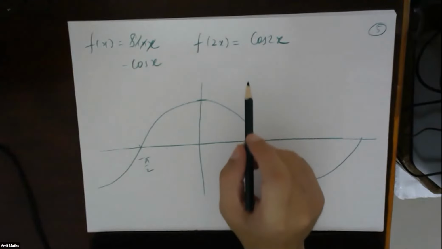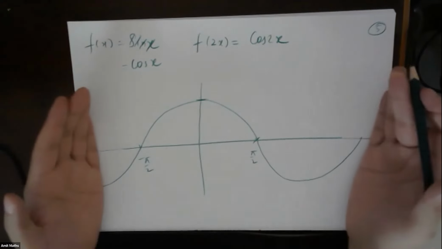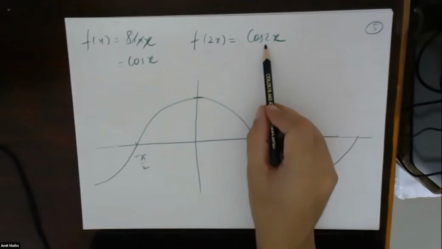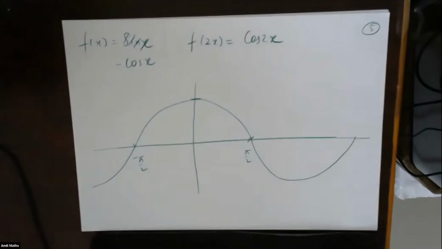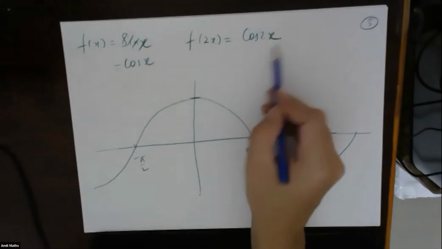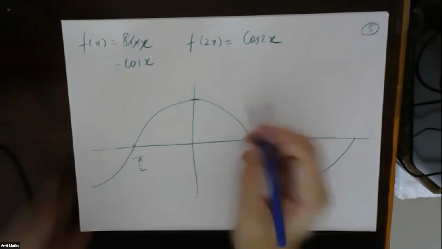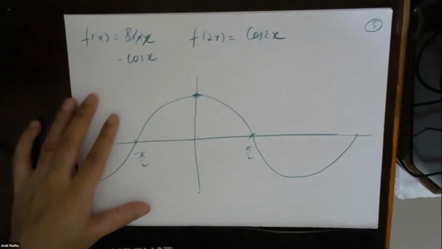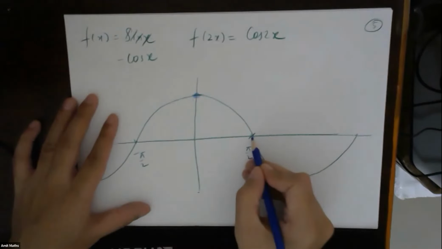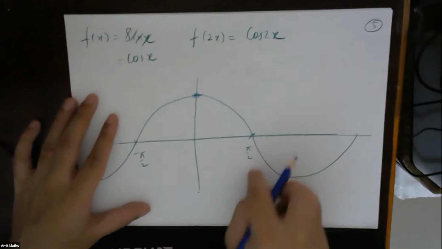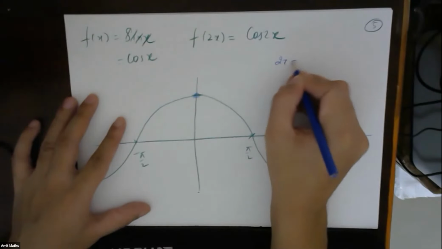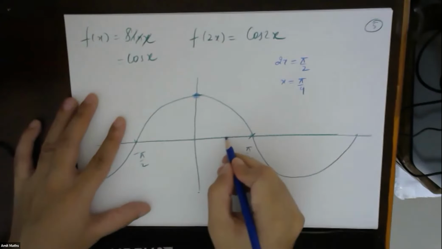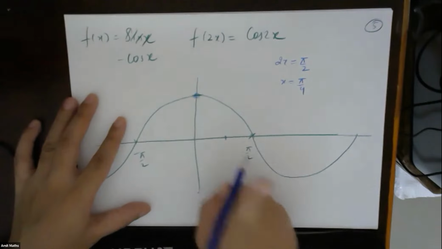If in this previous case we have seen that everything will shift, everything will stretch inside. By how much? By 2 pi. Okay. Now again, cos of 0 will be again 1. So that means this point will still remain same. And what will happen? For first 0, it was pi by 2. So when 2x is equals to pi by 2, x is equals to pi by 4. That means now at this point, it will have its first 0.